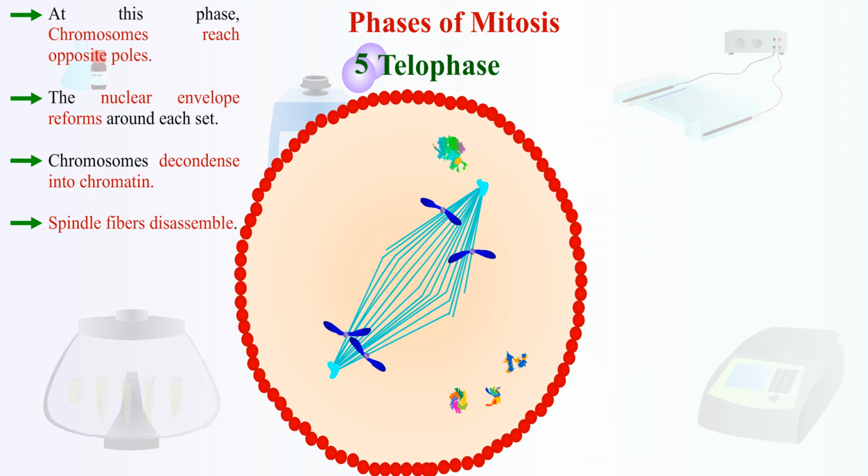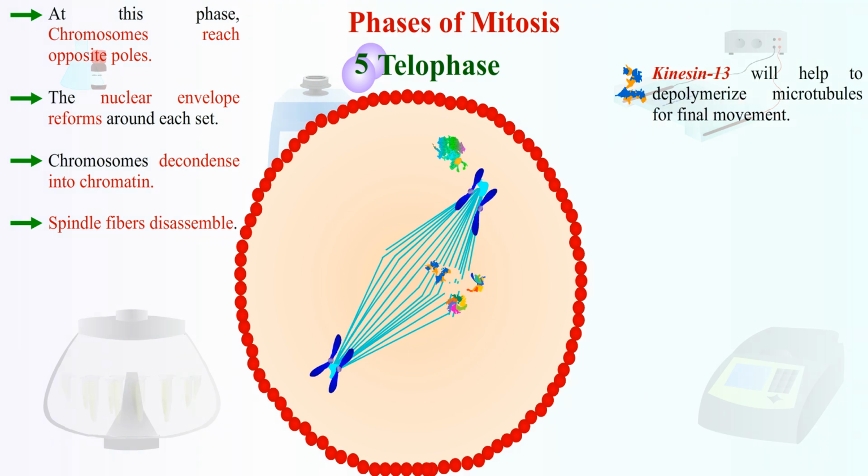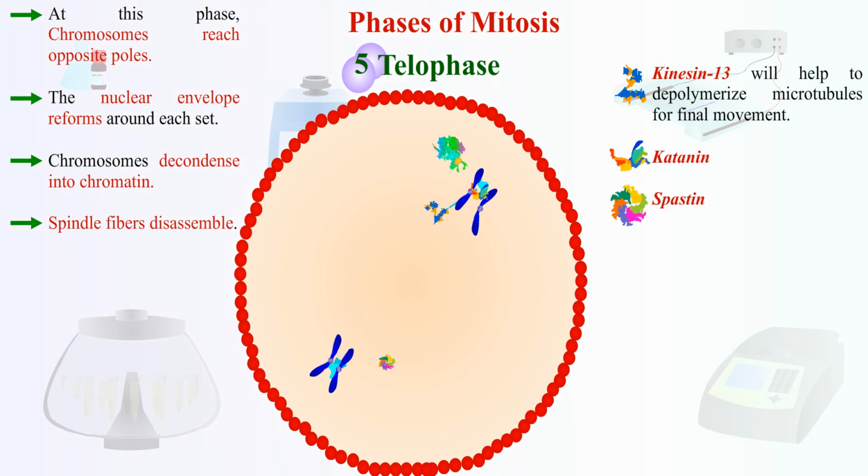By the end of anaphase B, sister chromatids are fully segregated to opposite poles of the cell. Motor proteins have completed their work, and dynein pulls chromosomes toward the spindle poles along microtubules. Kinesin 13 will help to depolymerize microtubules for final movement. The mitotic spindle microtubules are no longer needed, so they depolymerize. The key regulators in this phase are katanin and spastin, which help to sever and depolymerize microtubules.